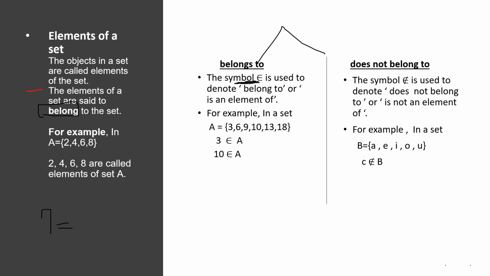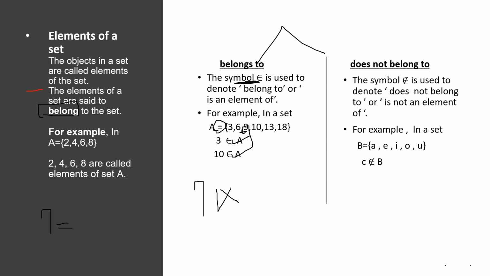Okay. 3 belongs to A. Is it true? Yes, it is. Why? Because 3 is written here. 3 is present in the set A. 10 belongs to A. True, because 10 is present in a set A. So 10 also belongs to A. 7 belongs to A? No, it is not. 7 doesn't belong to set A.